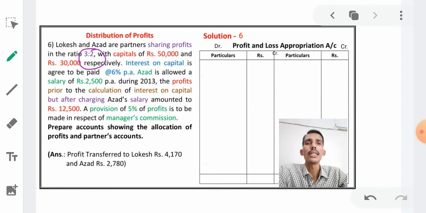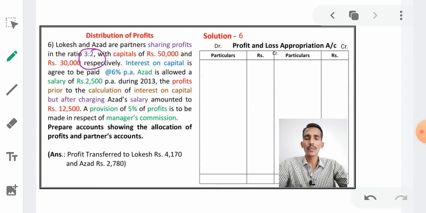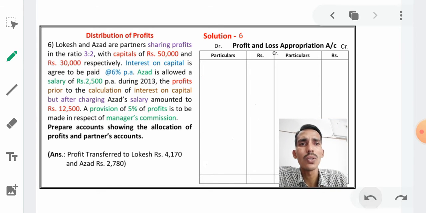See here, in this problem the ratio is given, but in the last problem he said the profit sharing ratio is according to capital, means whose capital is more should get more profit, whose capital is less should get less profit. Therefore, in that problem he said according to capital ratio, but here he has given the ratio 3:2.